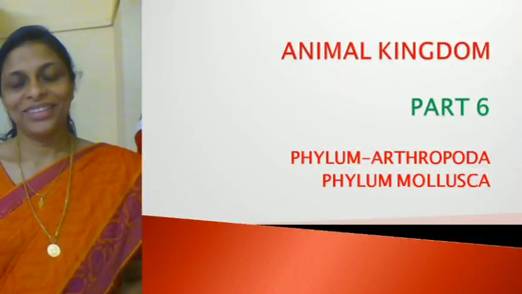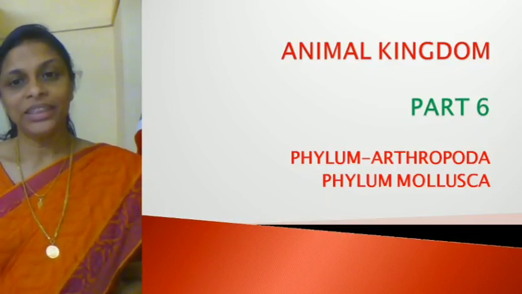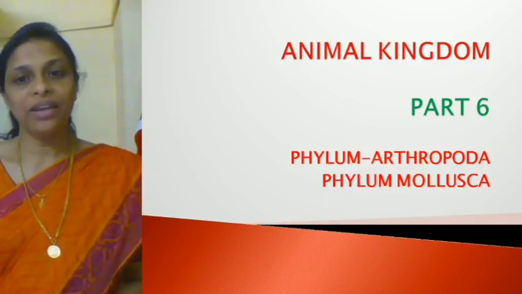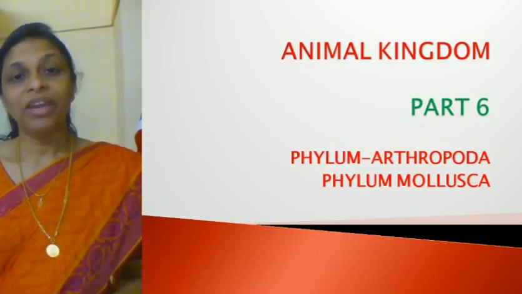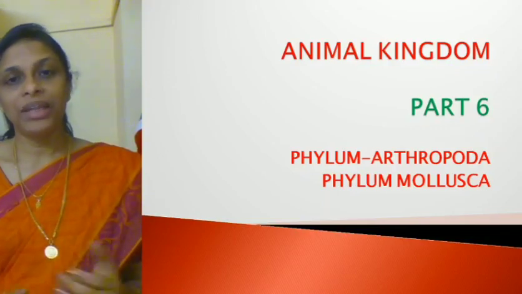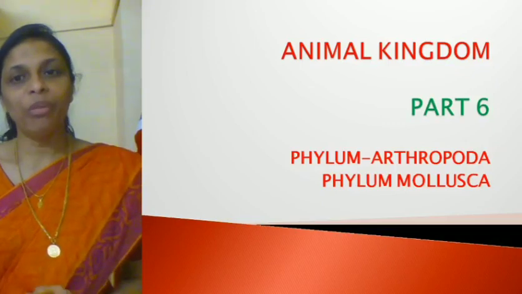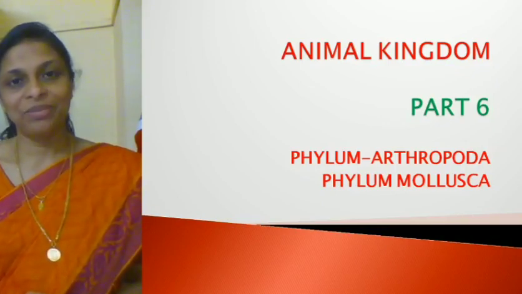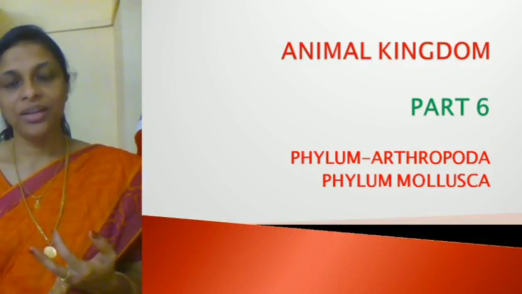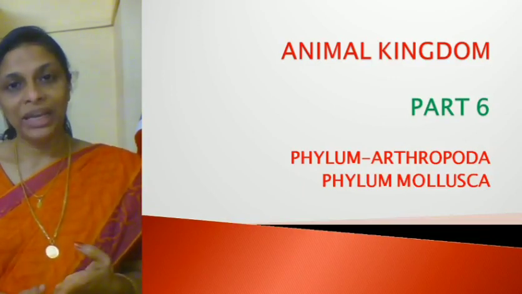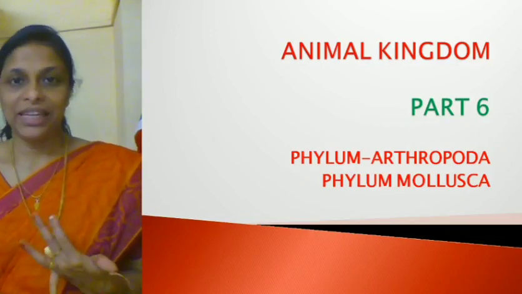Hello students. Today let's discuss the next phylum, that is phylum Arthropoda and phylum Mollusca. In the previous classes we have discussed some other phyla, right? We have already discussed 6 different phyla. Hope you remember which are the phyla that we discussed. Which are the phyla? Phylum Porifera, phylum Coelenterata, phylum Ctenophora, then phylum Platyhelminthes, phylum Aschelminthes, and phylum Annelida.